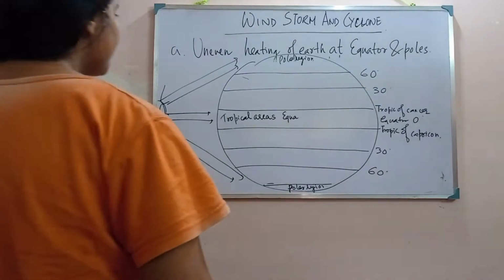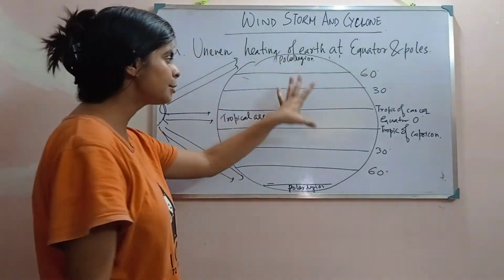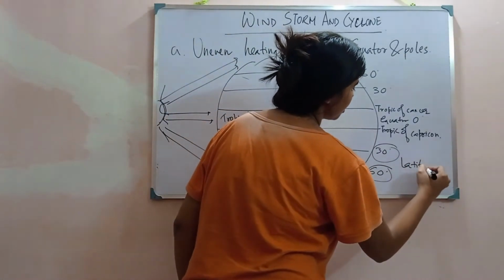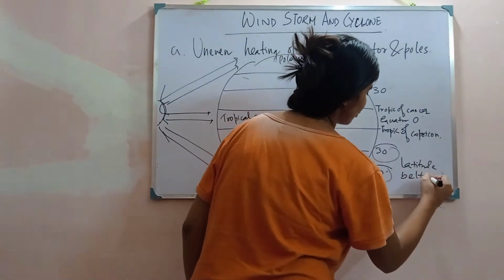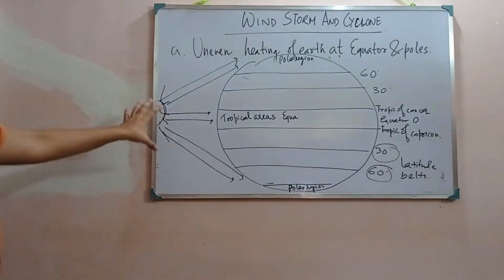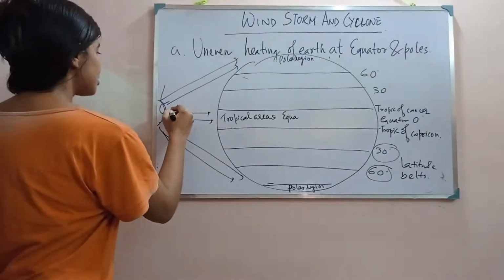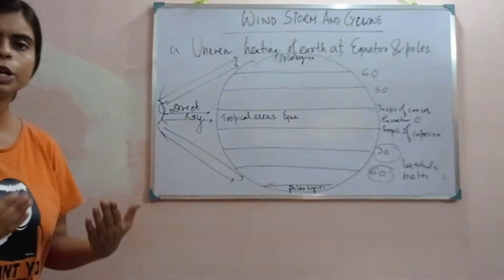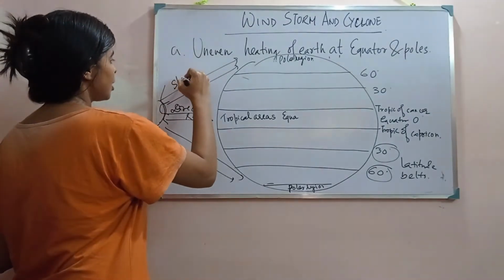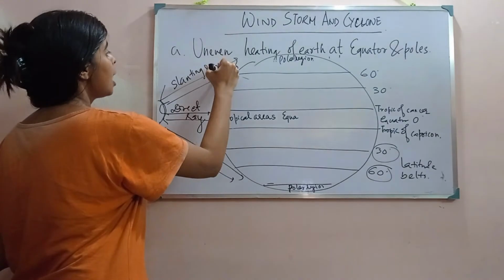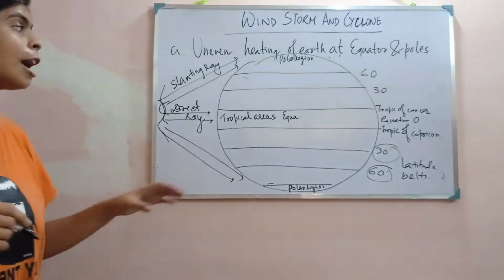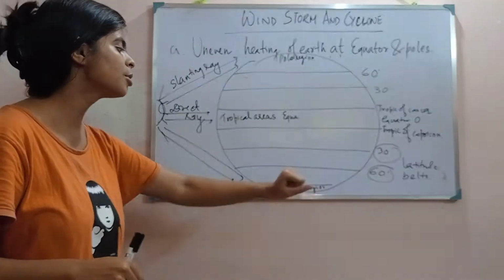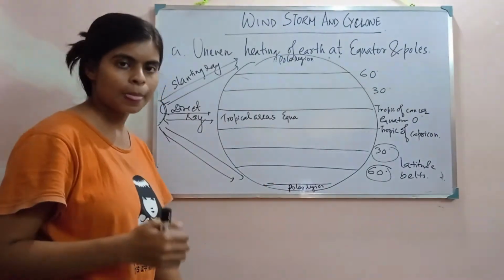So as you can see, I have drawn a curve. This is the earth and these are the different latitude belts. These degrees are different latitude belts. Now what is actually happening over here? Let's see. Now see, these sun rays are coming. We know that the sun rays are not falling equally on the earth, and that is the reason it is creating uneven heating at different regions: polar, tropical areas, the equator and the southern polar region.